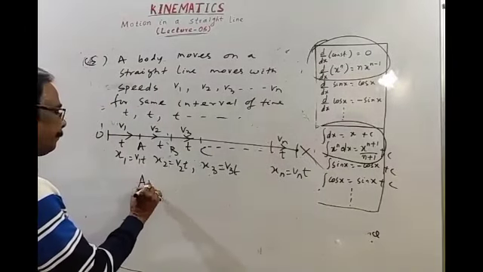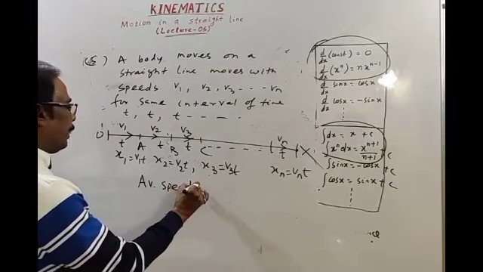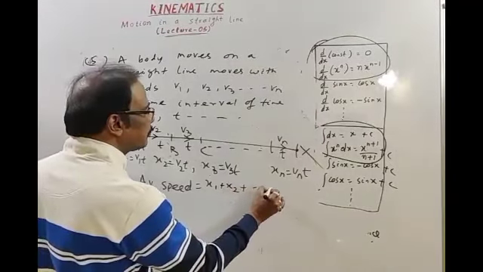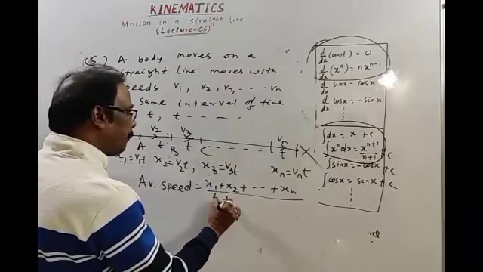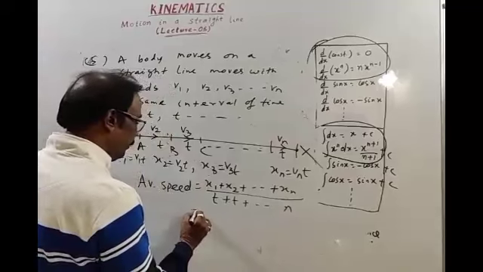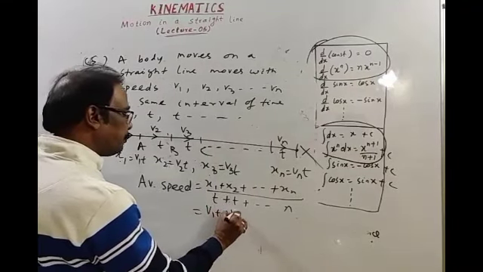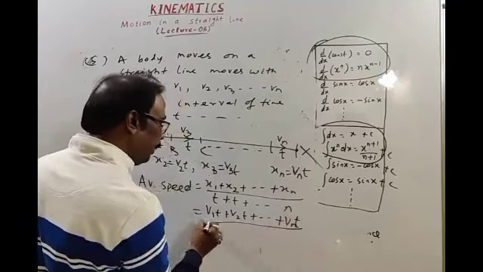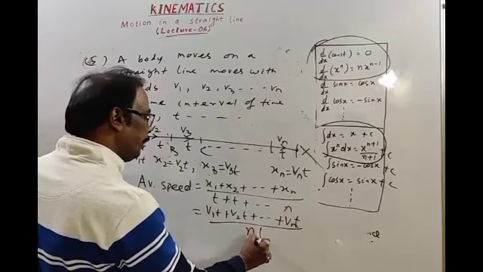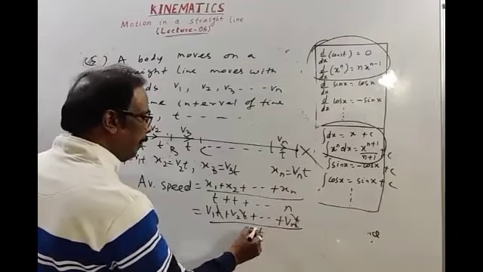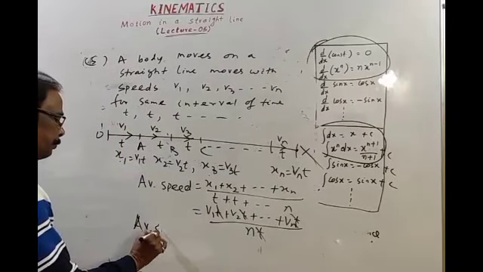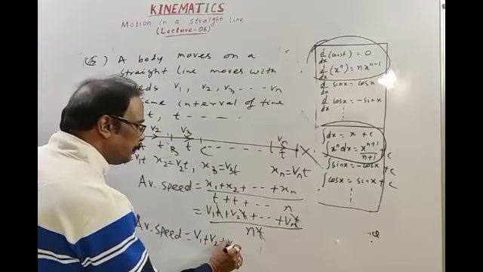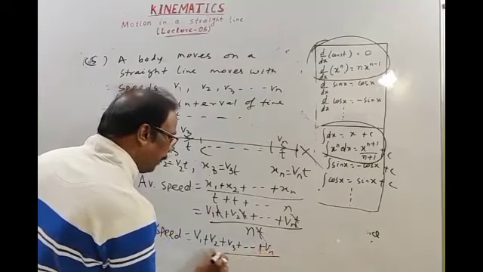Then average speed is total distance x1 plus x2 plus x3 up to xn, divided by total time t plus t plus t up to n terms, which is nt. This equals v1t plus v2t up to vn t divided by nt. Then average speed is equal to v1 plus v2 plus v3 up to vn divided by n.